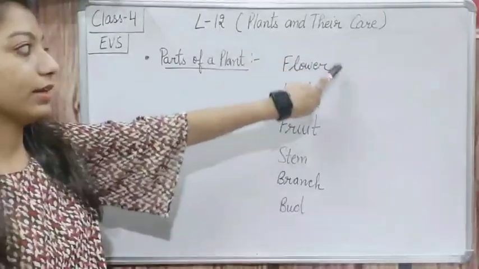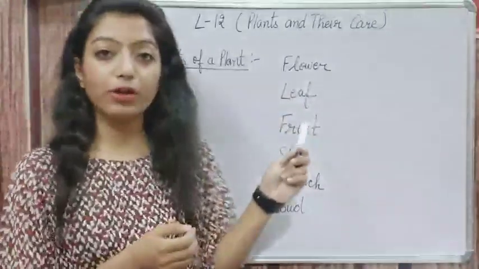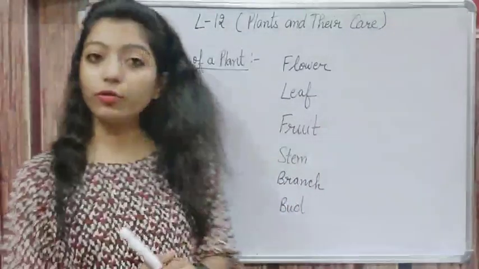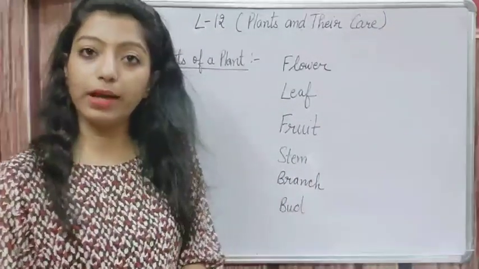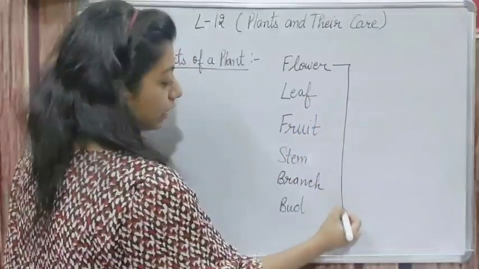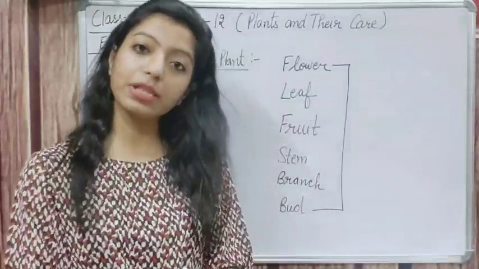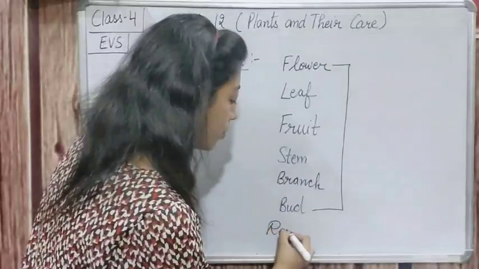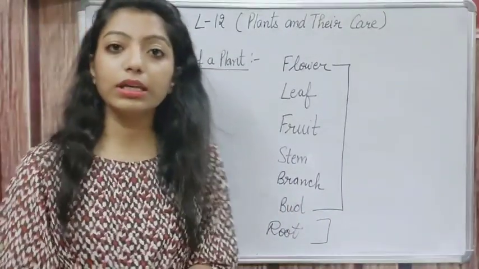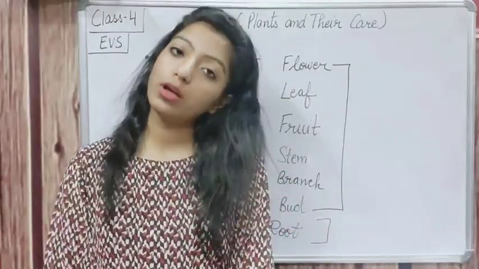The first part of a plant is the flower. Leaf is a part of the plant. Fruit is a part of the plant. Stem is a part of the plant. Branch is a part of the plant, and bud is a part of the plant. Now all these things we can see in a plant, right? हम plant में देख सकते हैं. One thing which is under the ground, that is root. That is under the ground, है ना? ये under the ground होता है root. So ये two parts में divided है हमारे parts of plant.